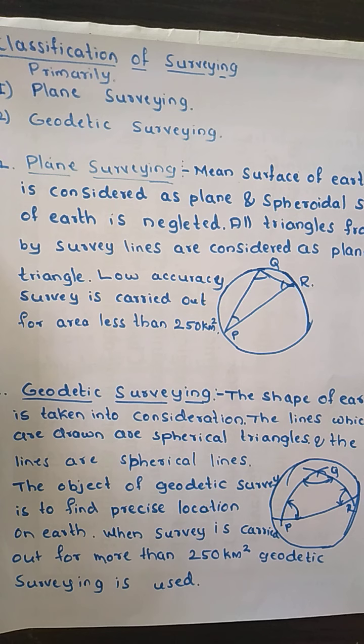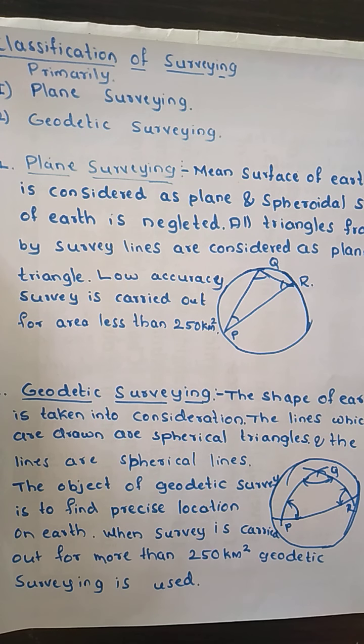That is land surveying, which has three types under it: topographical survey, cadastral survey, and city survey. Then we have marine or hydrographic surveying. The third one is astronomical surveying. Then we classify it based upon the object of a survey: engineering survey, military survey, mine survey, and geological and archaeological survey.